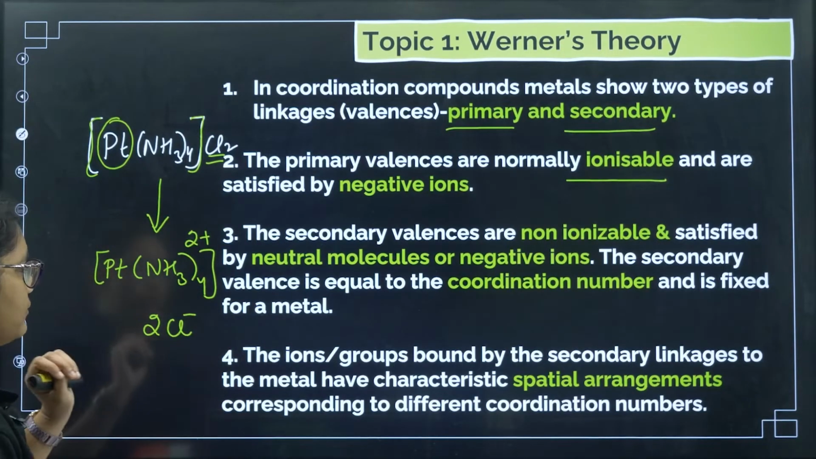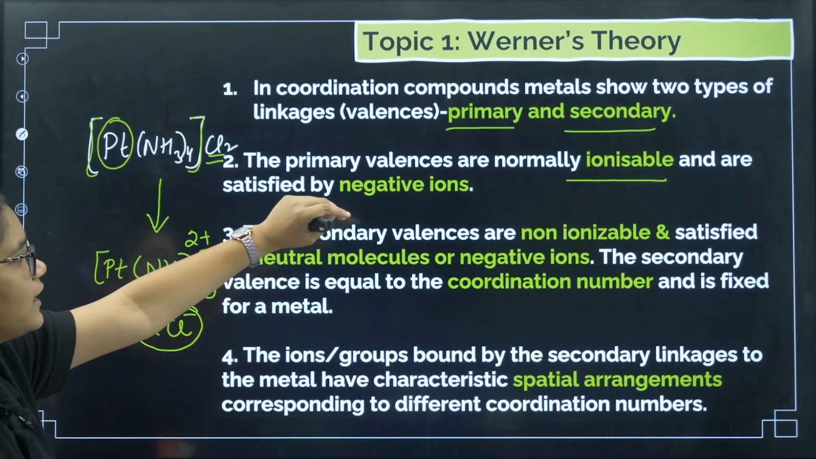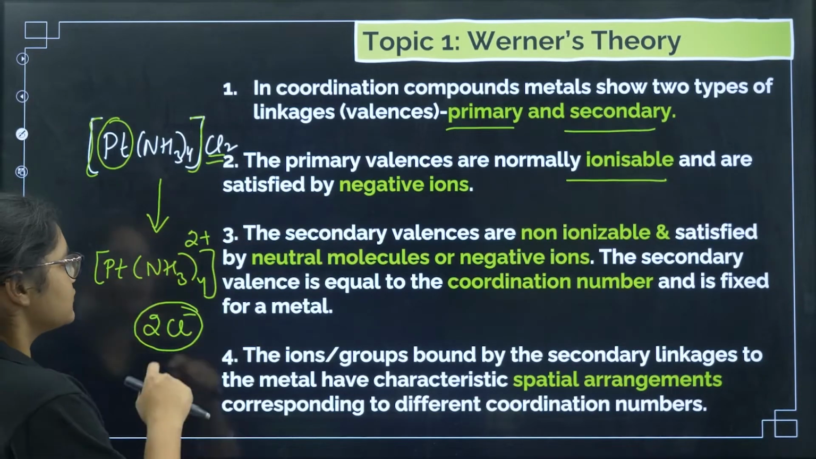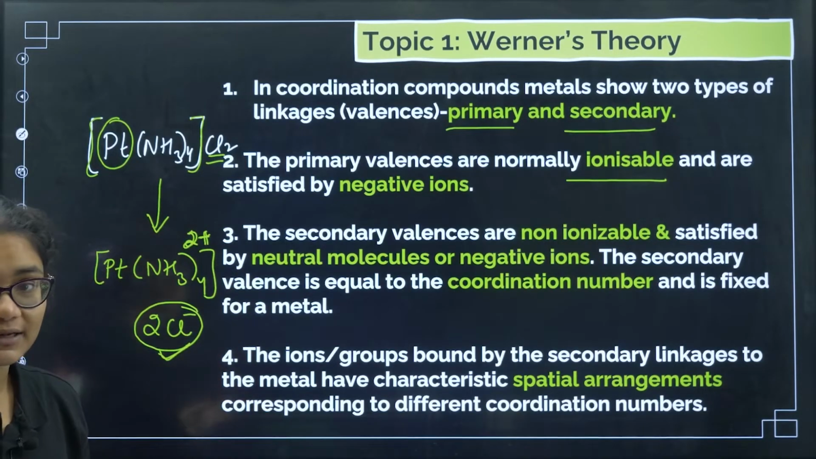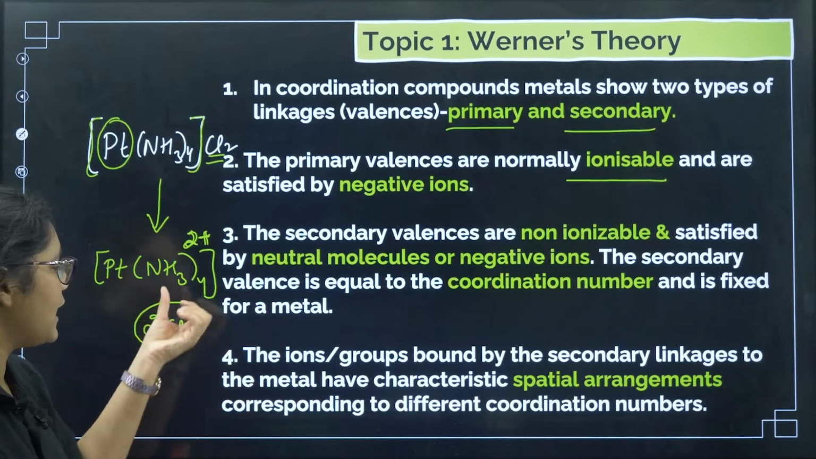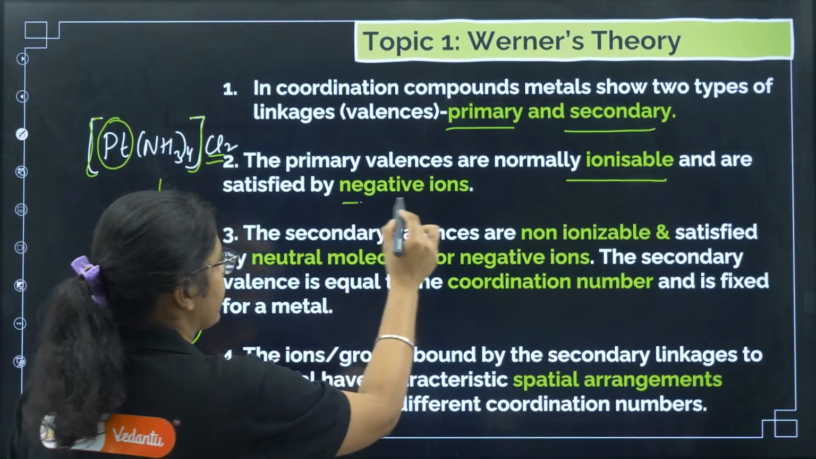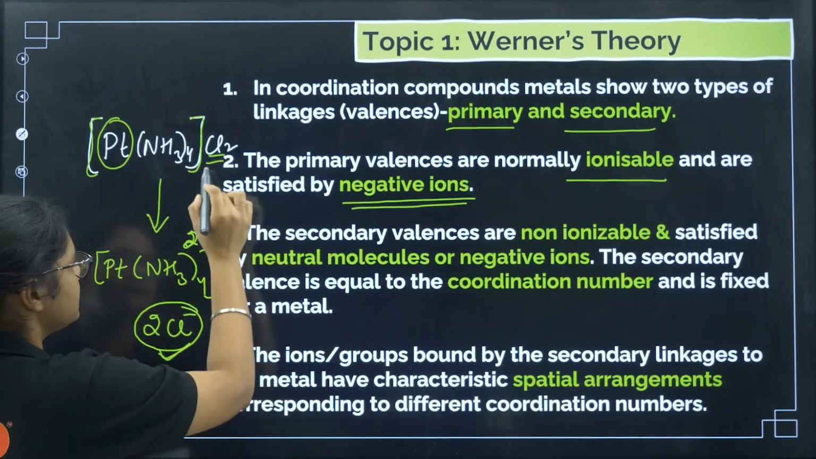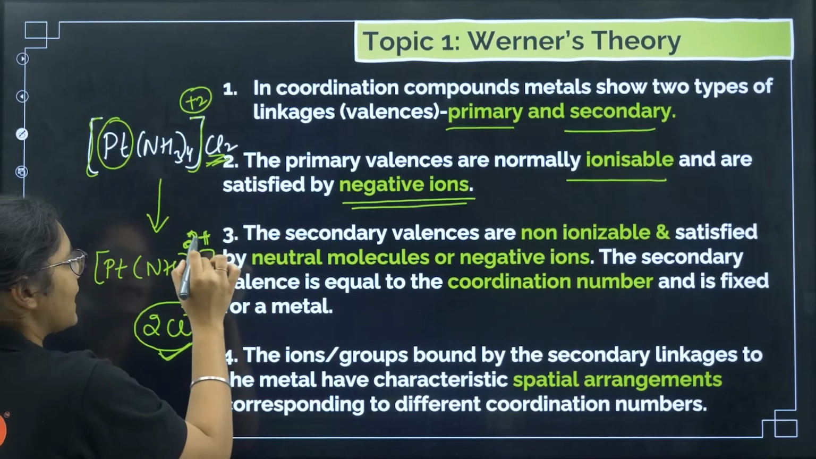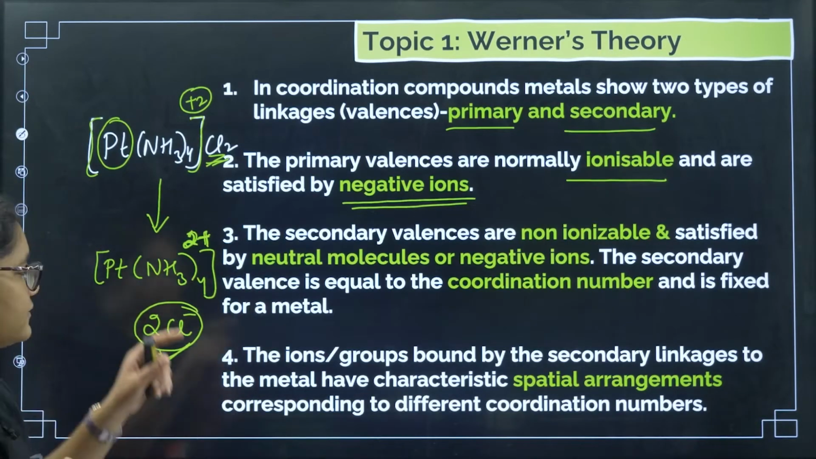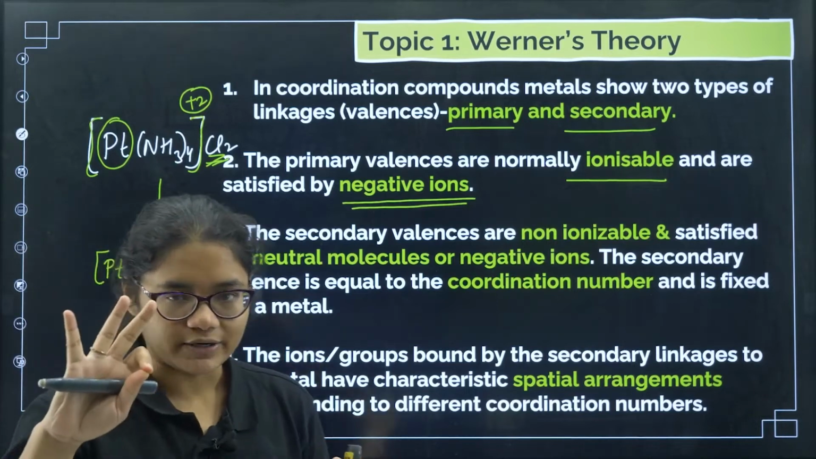Okay, so now this one which you see, this primary valency is normally ionizable. So these 2+ ions are your primary valencies, and they are ionizable, meaning when you put it in water they can ionize, and they are generally satisfied by negative ions. So you can see these ions, this is your primary valence. The +2 of platinum is your primary valency and it is ionizable, and this +2 is satisfied by negative ions.